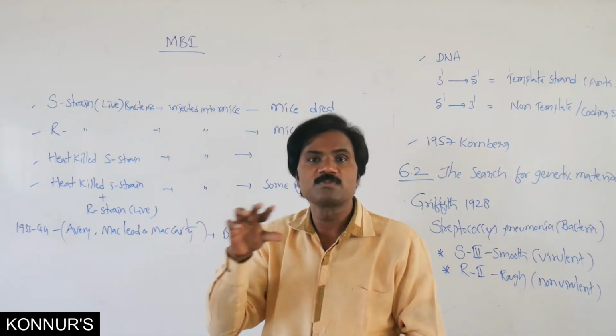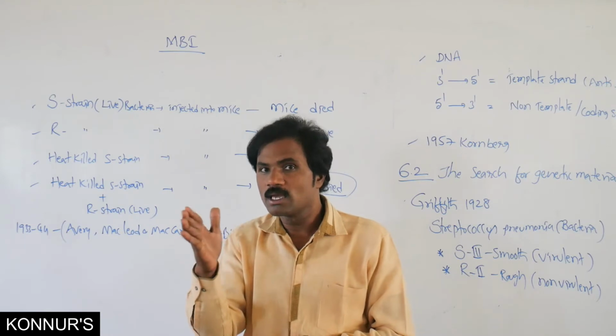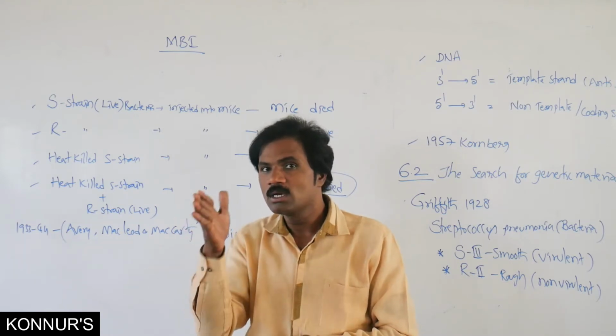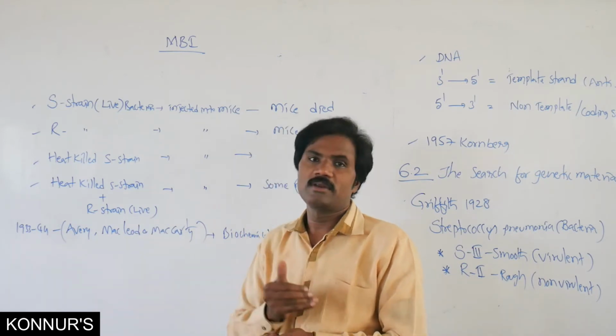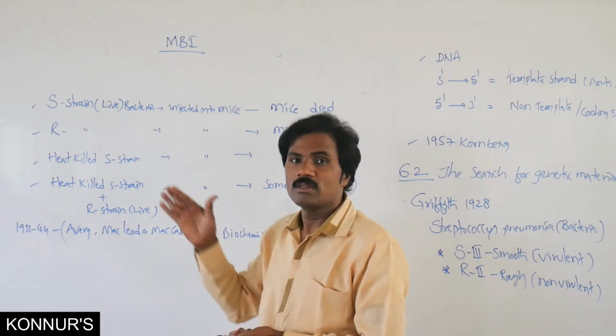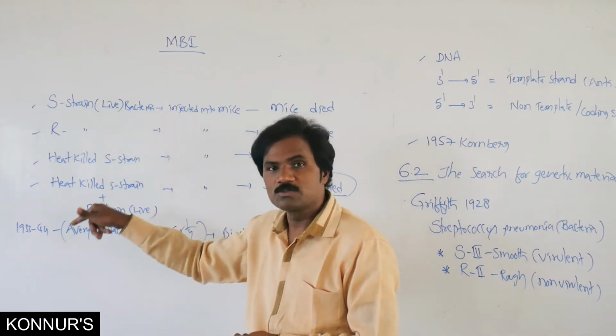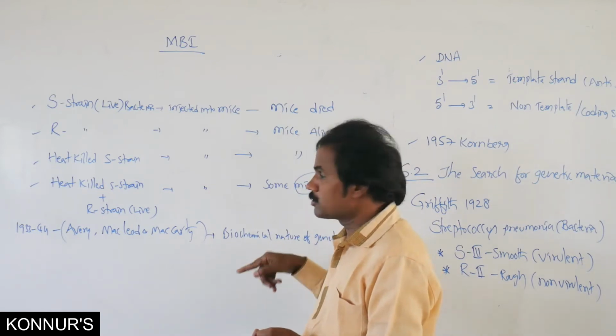At the statement level it is very easy, but Griffith did not explain the biochemical nature of the particular chemical which transfers from the heat-killed S strain into the living R strain, then causes death and so on. He did not explain that. Who explained it? Avery, MacLeod and McCarthy.